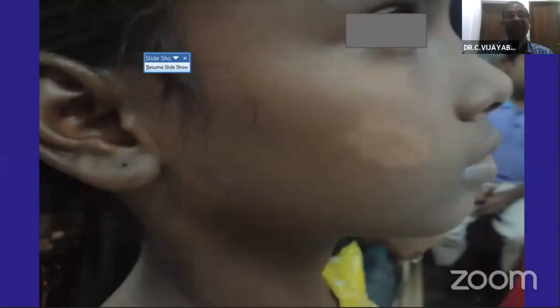So that is one clue that you can get. If you have even a small doubt, it is better to refer to the nearby dermatologist, because the child may need 6 months of therapy, either paucibacillary or multibacillary multidrug therapy, depending on the type of Hansen's disease. Very rarely we also go for a biopsy, because on the face it's very difficult to do a biopsy. In other areas we can do a biopsy and find out. So this is Hansen's disease. It's better to send it to the dermatologist for treatment. This is another child with Hansen's disease that you can see.